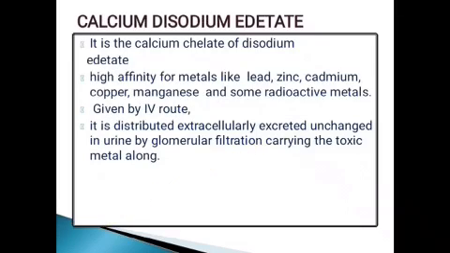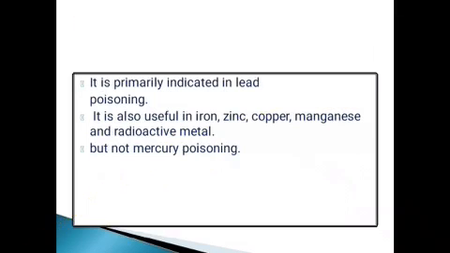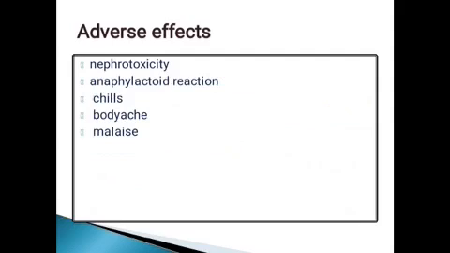Next drug is calcium disodium EDTA. It is a calcium chelate of disodium EDTA. It has high affinity for metals like lead, zinc, cadmium, copper, manganese and some radioactive metals. It is usually administered by IV route. It is distributed extracellularly and excreted unchanged in urine by glomerular filtration, carrying the toxic metals along. It is primarily indicated in lead poisoning. It is also useful in iron, zinc, copper, manganese and radioactive metals poisoning, but not mercury poisoning. Adverse effects are nephrotoxicity, anaphylactic reaction, chills, body ache, malaise.